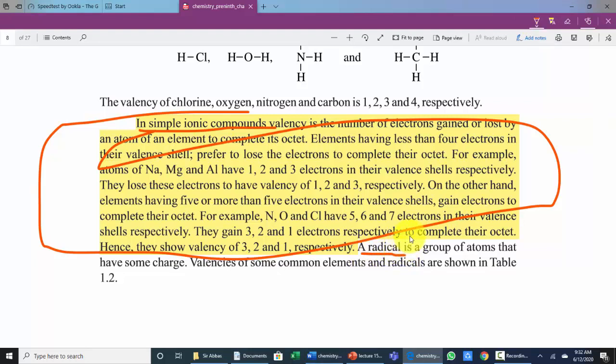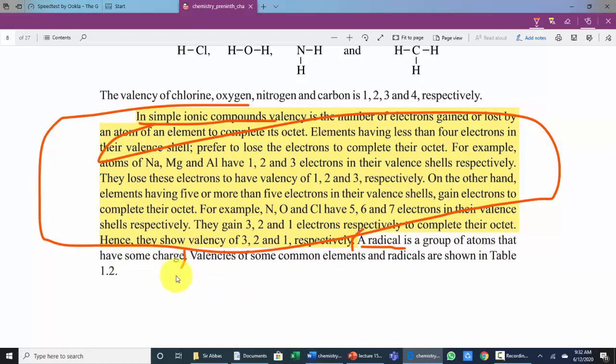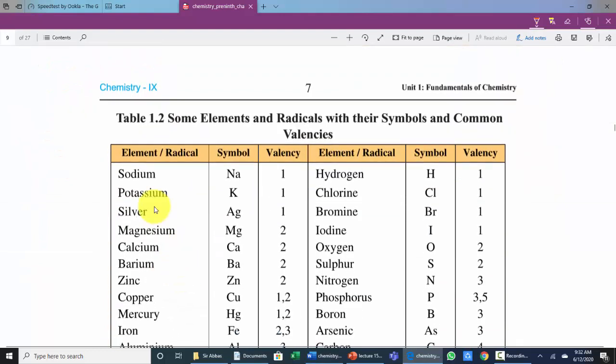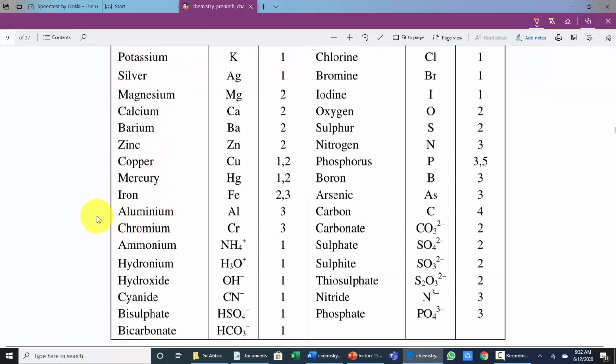The radical is a group of atoms that have some charge. So you have to mark this from this and give an example on page number 7 of any one. Ammonium radical, hydronium radical, hydroxide radical, cyanide radical, bisulfate, bicarbonate.